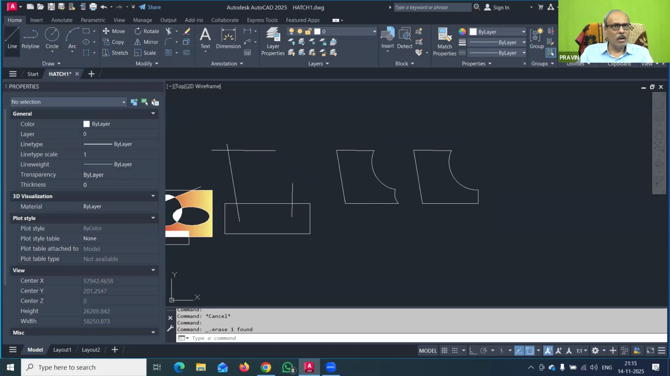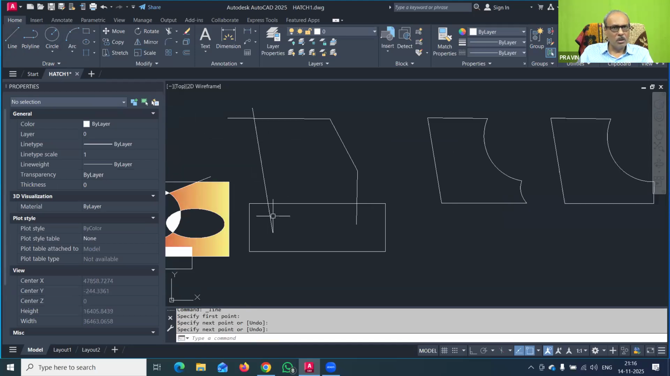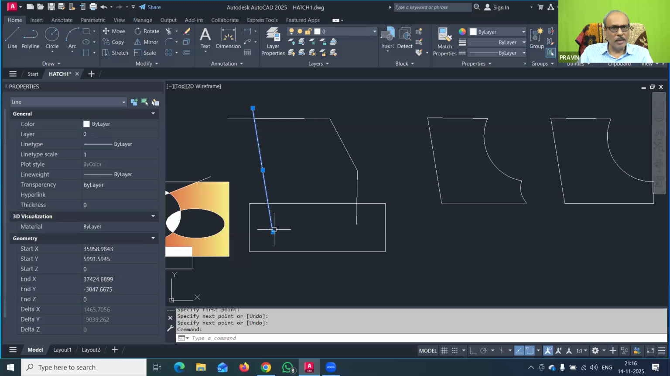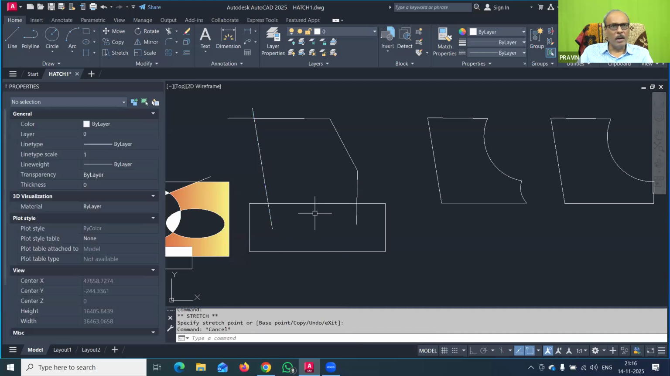Now I will just draw one line here again. We will just see that. Now you can see that these are the objects. So I will just draw these lines end to end. Or we will keep it as it is only. Okay, no problem. And now with this, I want one polyline.